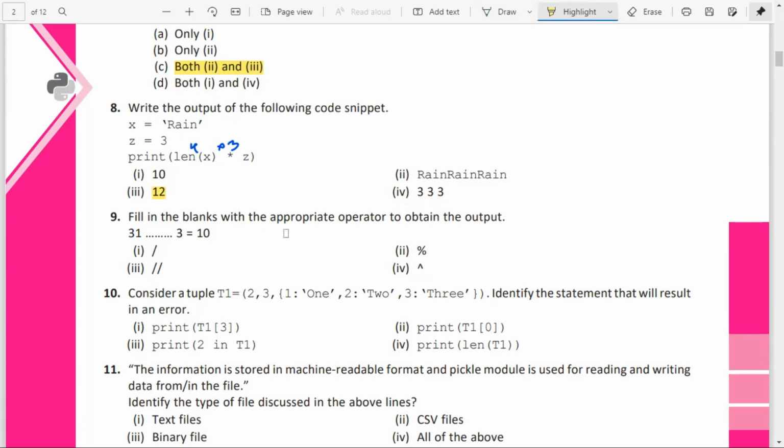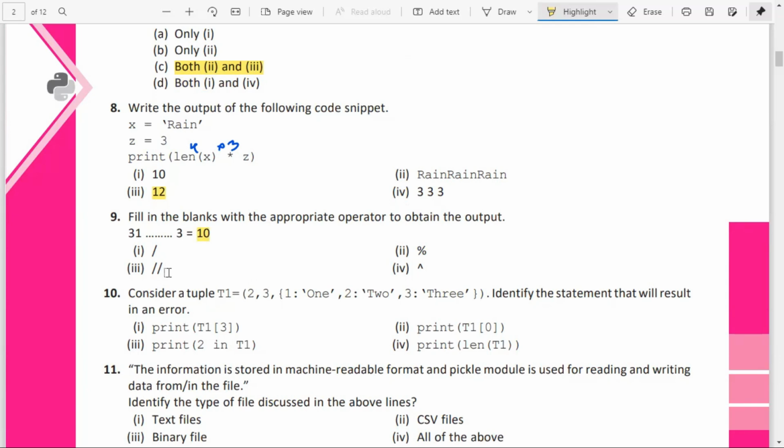Fill in the blanks with the appropriate operator to obtain the following output. 31 _ 3 equal to 10. You want to get the answer as 10. So 31 divided by 3 means what? You will be getting a decimal value. So that's not the correct one. Modulus means how much? 31 modulus 3 means you divide 31 by 3, and what is the remainder? You will not get 10 as the remainder.